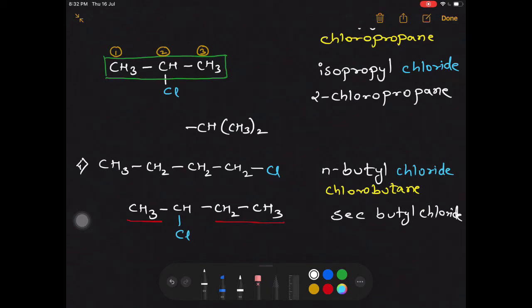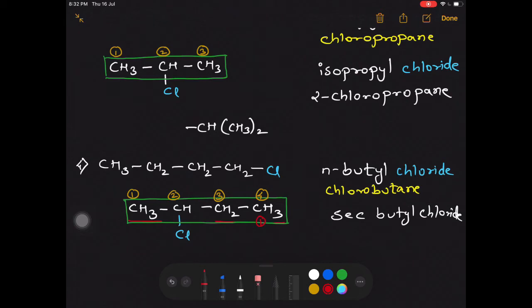Let's go for the IUPAC. For IUPAC, we select the longest carbon atom chain. The second thing we do is the numbering. Now if I number from left to right, observe, my functional group is getting position 2.